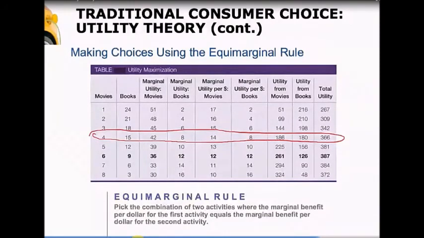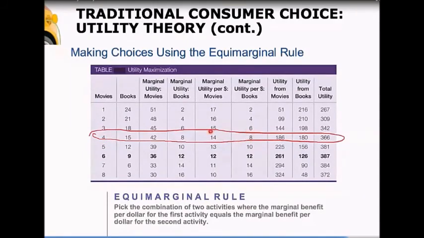So another way to think about that is if we spent $1 less on books, we'd have 8 fewer utils of utility. If we took that dollar and spent it on movies, we'd get 14 more utils of utility. So we would give up 8 utils from books and get 14 utils from movies. That says we should do exactly that. We'll be better off. So we should not consume 4 movies and 15 books. We should consume another movie.